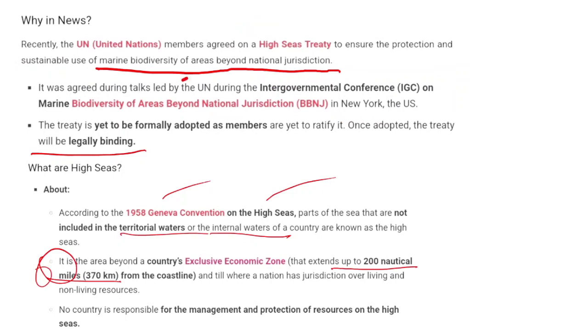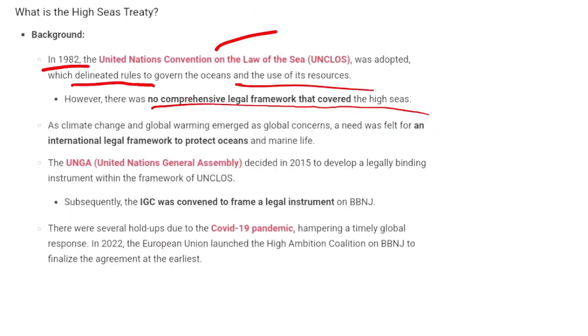It only talked about the area up to 200 nautical miles from the coast. So, as climate change and global warming emerged as global concerns, the need was felt to ensure the well-being of even the high seas.